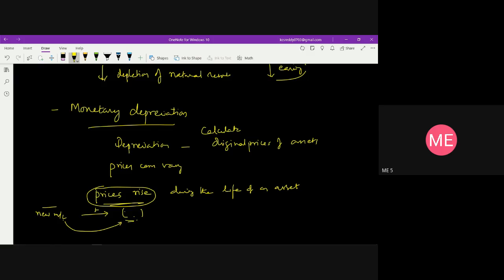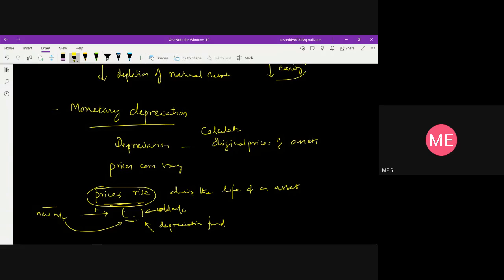This means that the depreciation fund which we have set aside will not be sufficient to buy the new machine or to replace the old one. It will be insufficient to provide a substitute for this worn out machine.